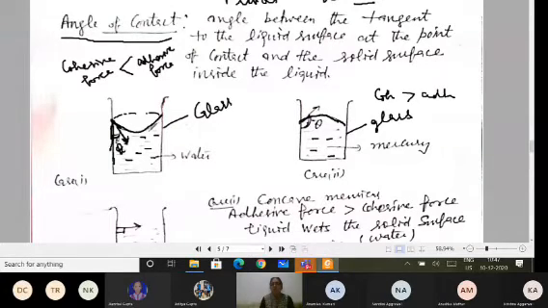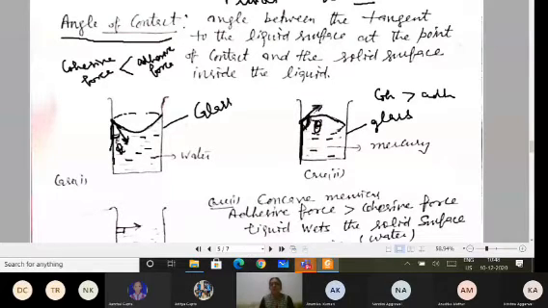This was concave upward; so the shape will be formed like this, convex upward. And the angle of contact is always found if I draw a tangent at the point of contact, with the line which is inside the liquid. So what is the angle made here between these two lines? That is your theta, the angle of contact.